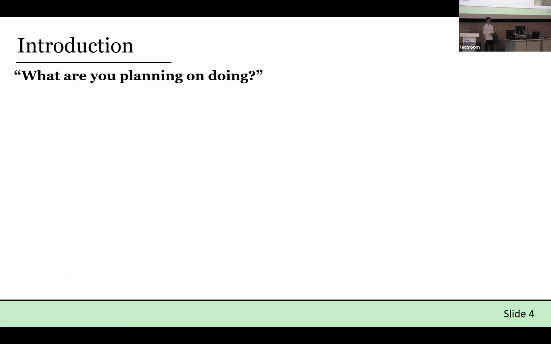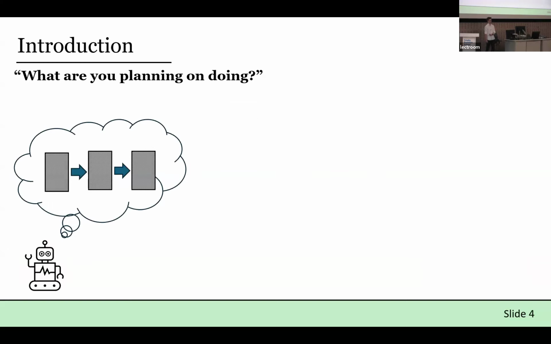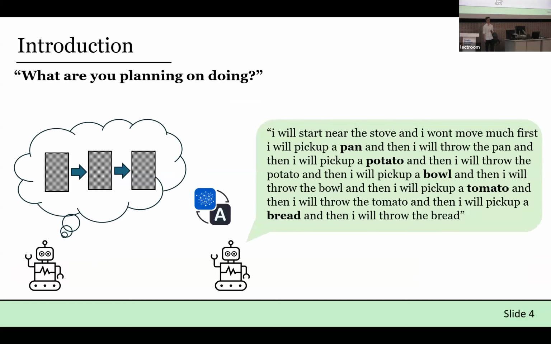So what would we like instead? Well, models that learn their own latent representation have been shown to be good, so I propose that we keep that efficient learning mechanism. But we want the ability to translate this black box representation such that the agent can verbalize what it plans to do before it acts in the world. For example, this agent could state that it's just going to pick up and throw a bunch of objects in your kitchen. And then you might want to turn it off so it doesn't actually do that.